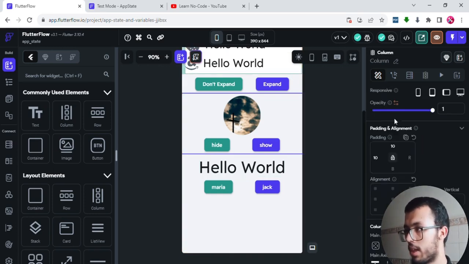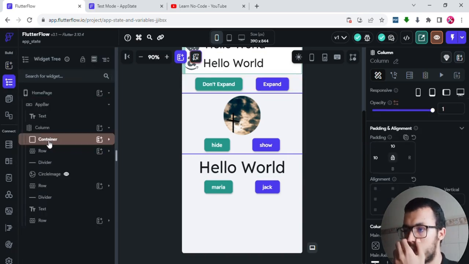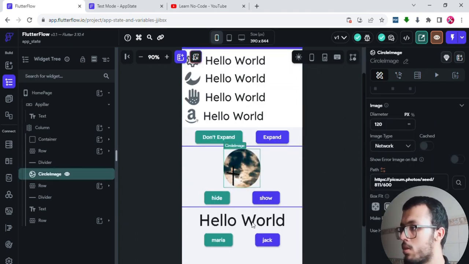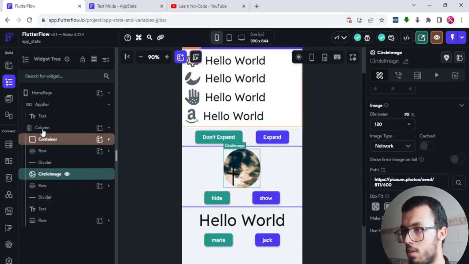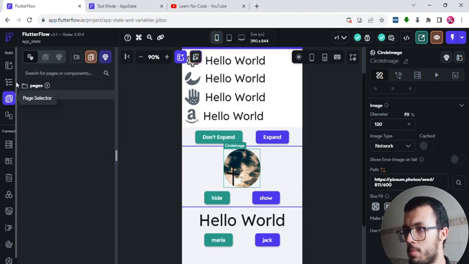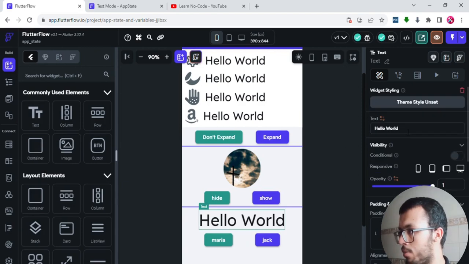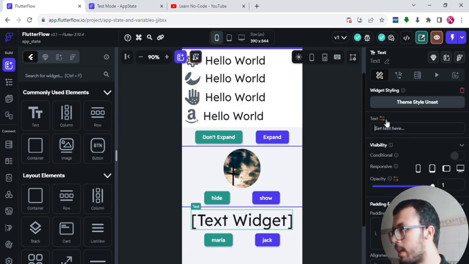So let's go back to the container and see its width. I'll go back to my widget tree and then select that container. I will go back to its properties and you see that there is a variable here. It's not a static value like this one, it is a variable. It depends. And also this text should depend on that app stage, of course. So I will select that text and remove that, and I will add these variables.